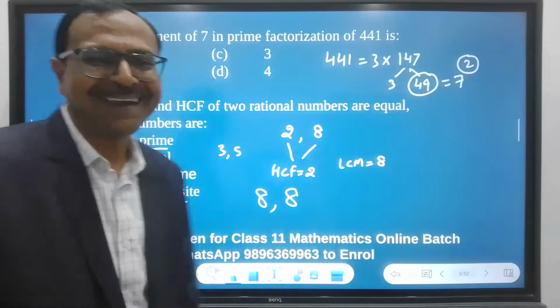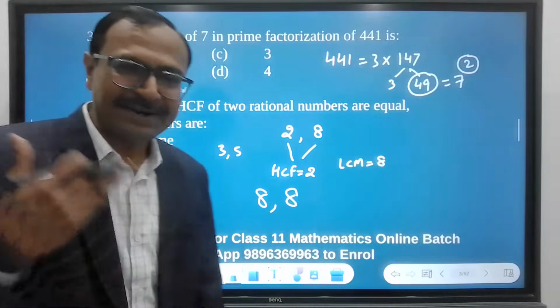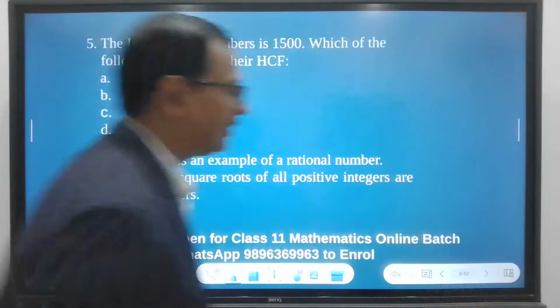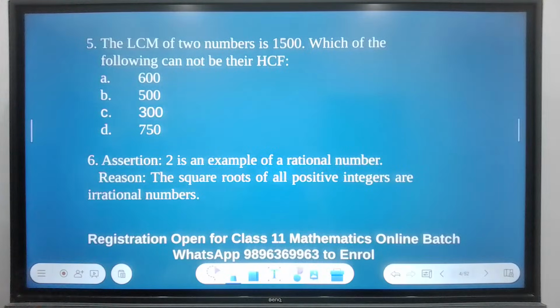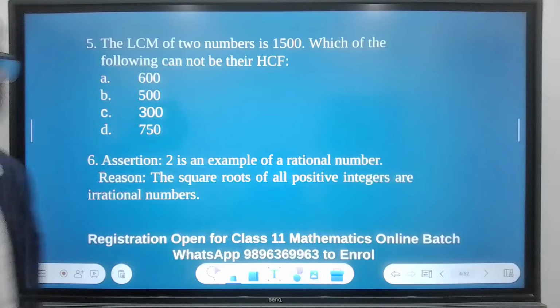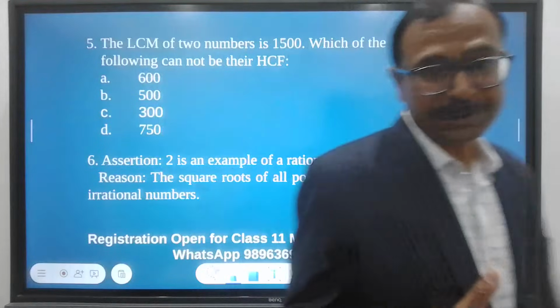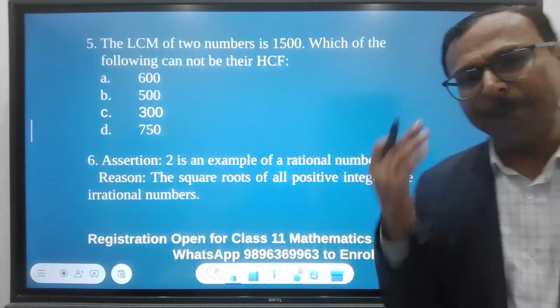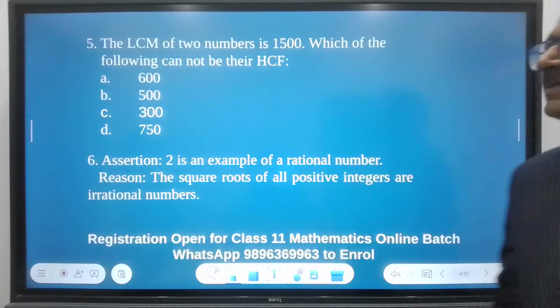Okay. Let's have the next set of questions. Question number 5 and 6 here. These are also from the same chapter, and slowly I'm going to get into the next chapter. We are doing top 100 questions for board exams.